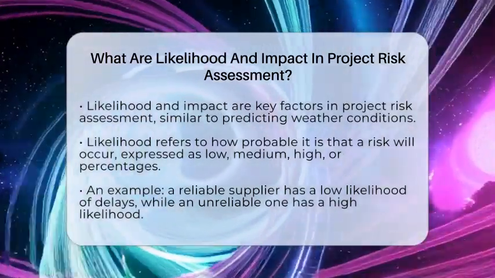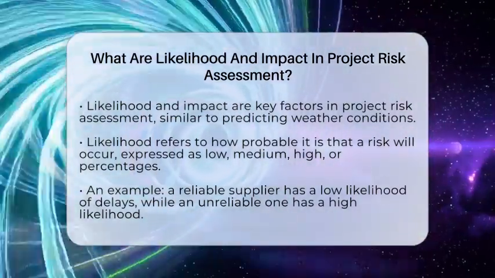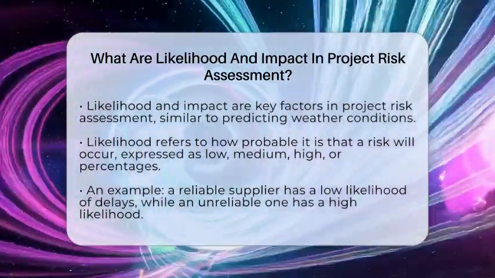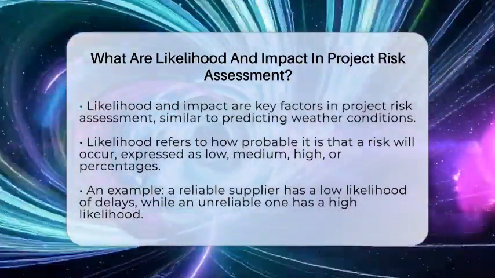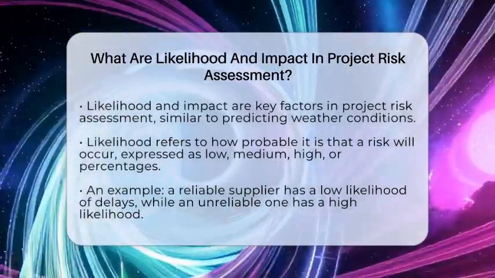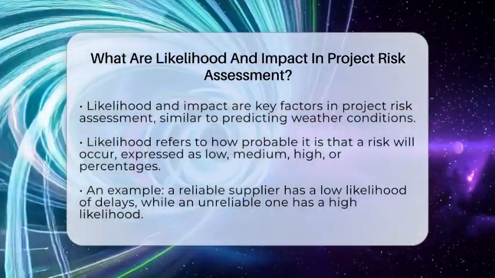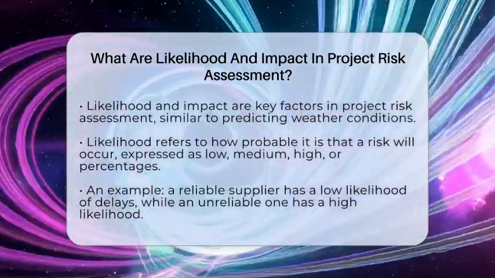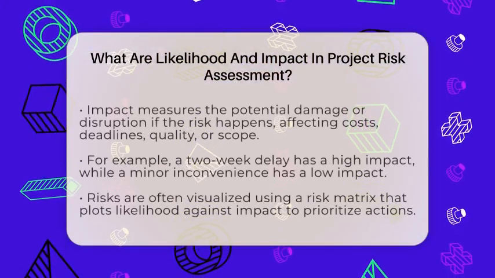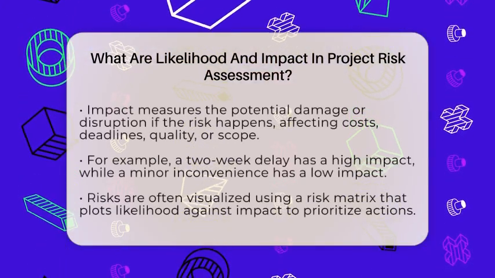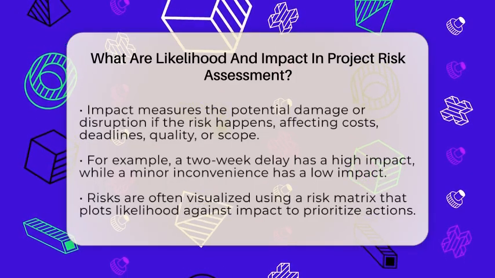Likelihood is about how probable it is that a risk will happen. It can be a simple estimate like low, medium, or high, or it can be a percentage. For example, if a project depends on a supplier who has a history of delays, the likelihood of a delay might be considered high. On the other hand, if the supplier is very reliable, the likelihood would be low.